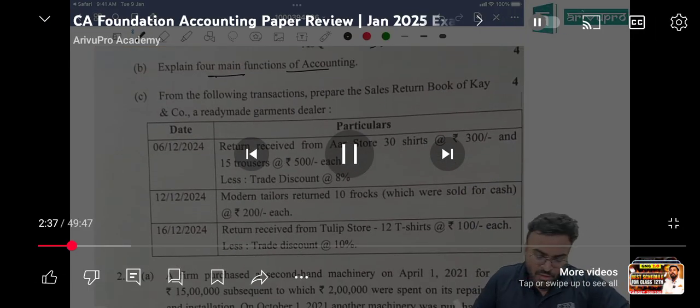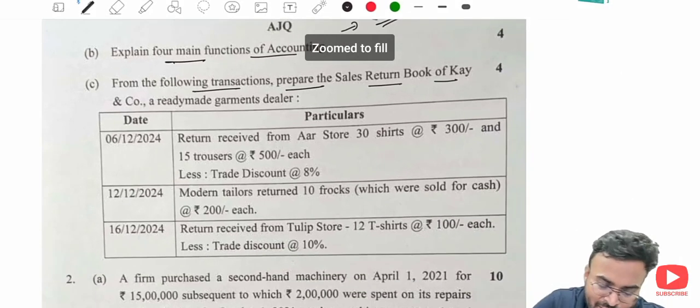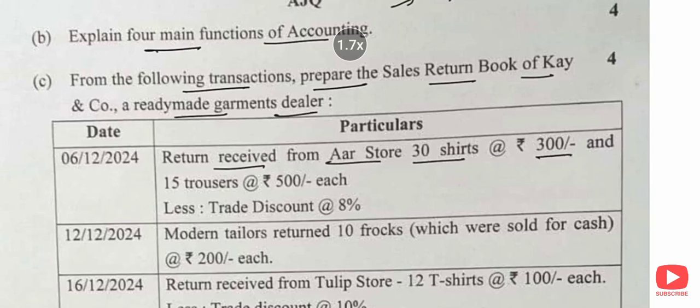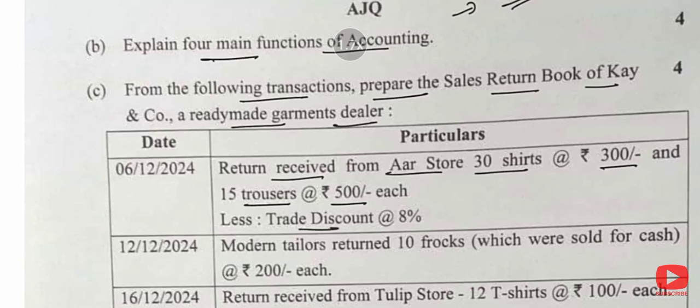You can write that. Okay, from the following transactions, prepare sales return book of K and Company, a ready-made garment dealer. Sales return book they have asked. Now see this. Return received from AAR store, 30 shirts at 300 and 15 trousers at 500 each. Multiply, you get the value. Less trade discount, take it in your sales return book.